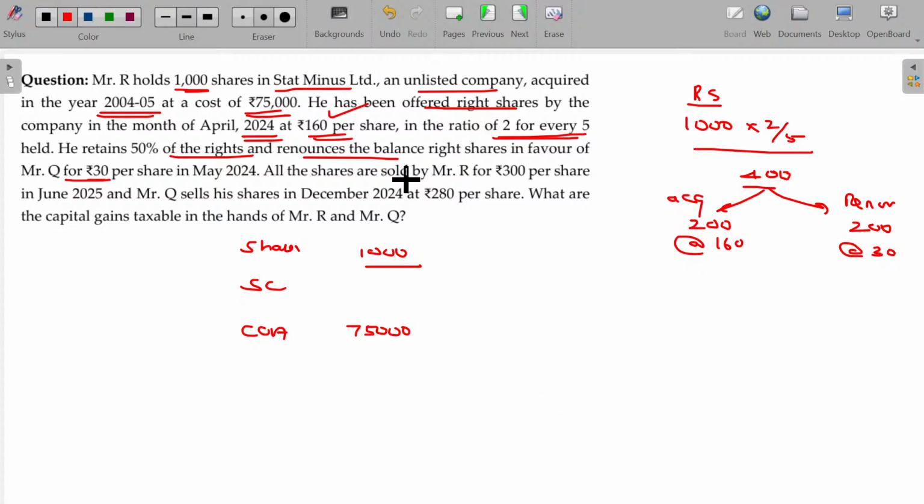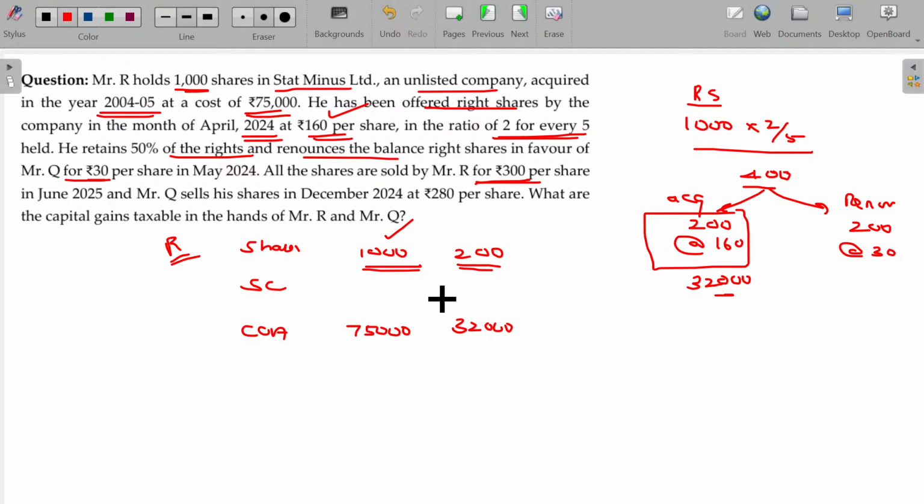Now all the shares are sold by R for rupees 300. In case of R, the original shares are 1000, and 200 right shares are purchased. The cost of acquisition for the right shares is the actual amount paid to the company, 200 into 160, which is 32,000.